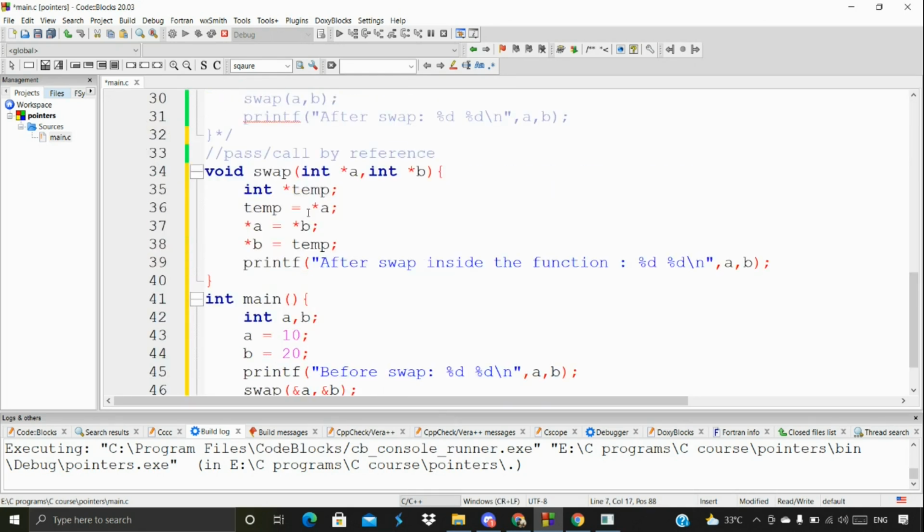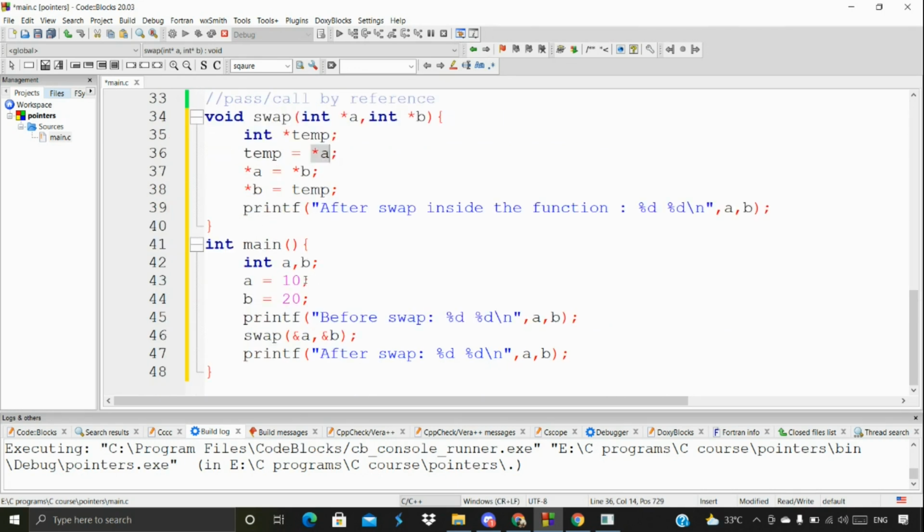The same way here also, we're going to get what a is pointing to. So we're going to get this 10, and then we can replace it with something. All those things we're going to do here. And then after that, the swap inside the function.